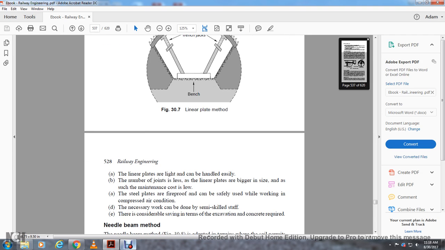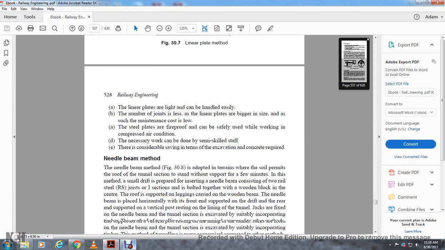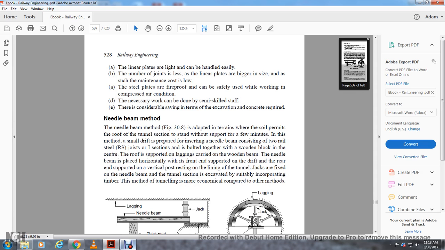Liner plates are light and can be handled easily. Normally the joints of liner plates are bigger in size, but the maintenance cost is low. Steel plates are fireproof and can be safely used while working in compressed air conditions. The necessary work can be done with semi-skilled staff. There is considerable saving in terms of the excavation and concrete required. Needle beam method.